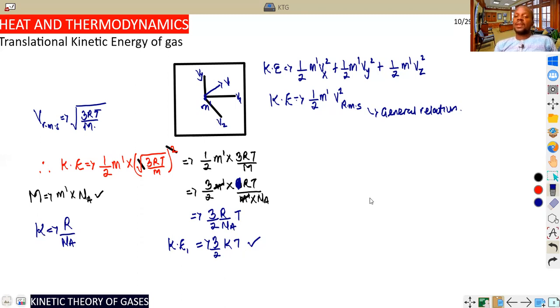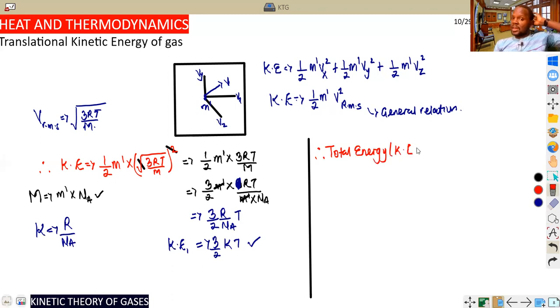So directly we can now say, in continuation, that generally we can give a general formula. If we have the total kinetic energy of gas molecules, it can be given when there are more than one. You know what it means?